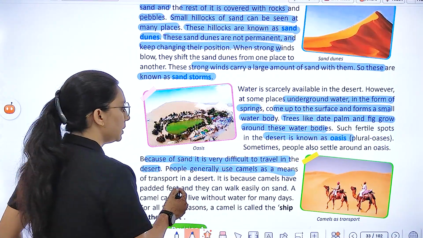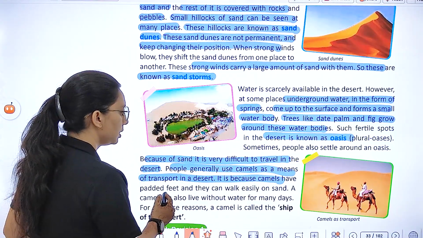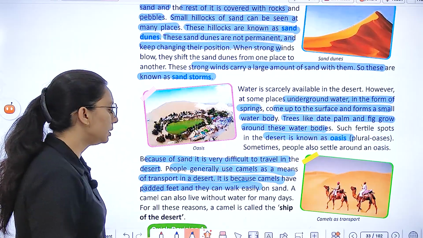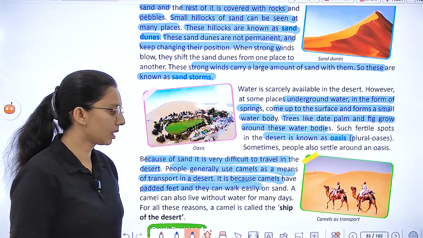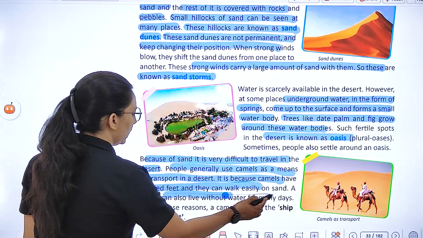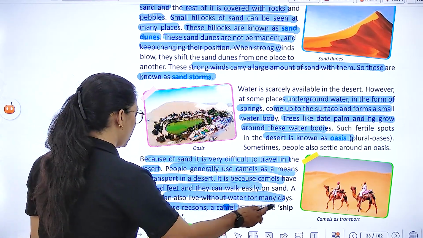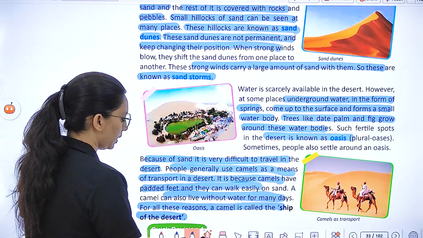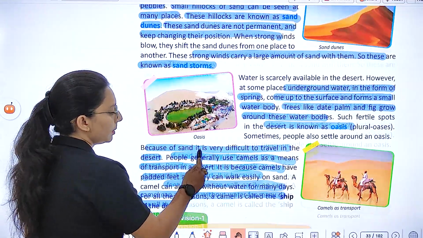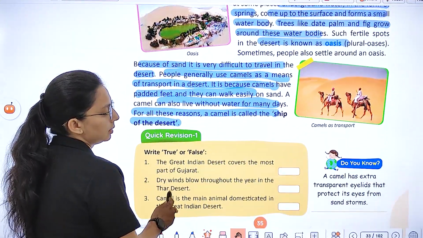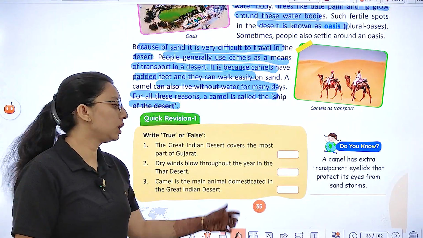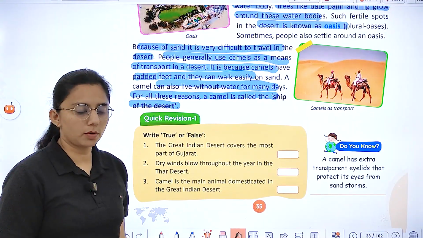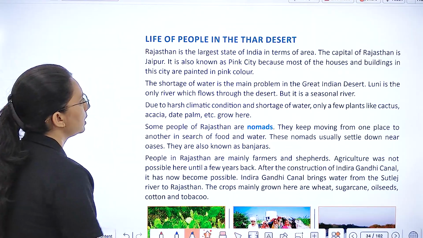People generally use camels as a means of transport in the desert. This is because camels have padded feet and they can easily walk on the sand. They can live without water for many days. For all these reasons, the camel is called the ship of the desert. What do we call the camel? The ship of the desert. They also have extra transparent eyelids, which protect their eyes from sandstorms.